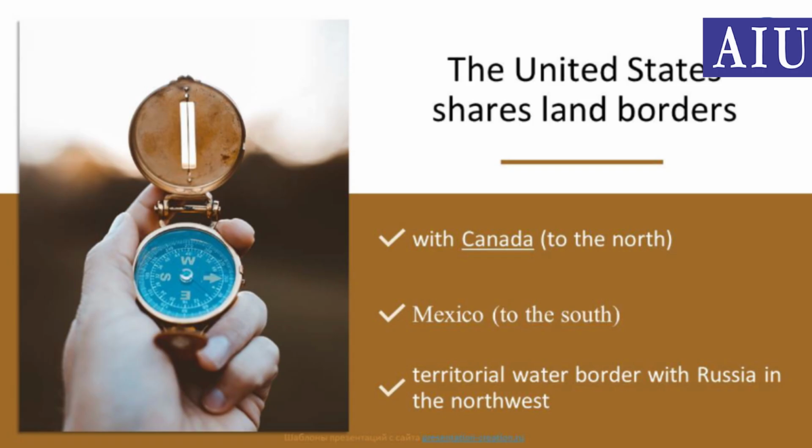The contiguous 48 states are otherwise bounded by the Pacific Ocean on the west, the Atlantic Ocean on the east, and the Gulf of Mexico to the southeast. Alaska borders the Pacific Ocean to the south, the Bering Strait to the west, and the Arctic Ocean to the north, while Hawaii lies far to the southwest of the mainland in the Pacific Ocean. The capital city, Washington, District of Columbia, is a federal district located on land donated by the state of Maryland.